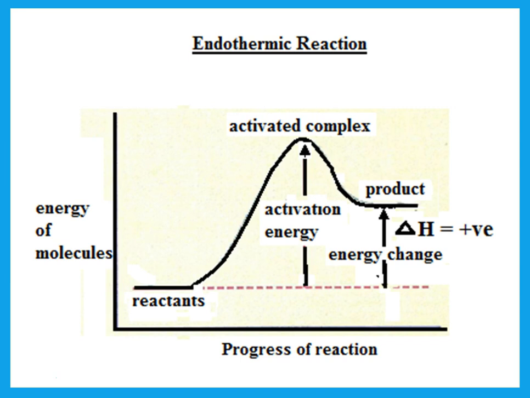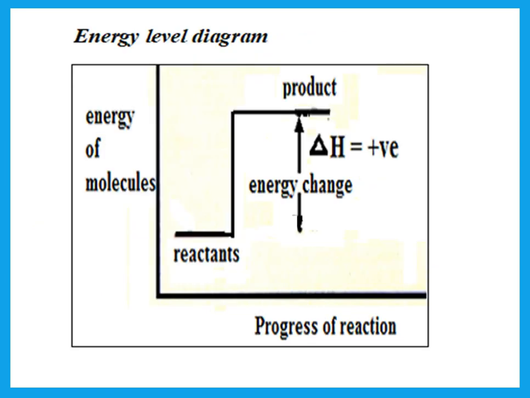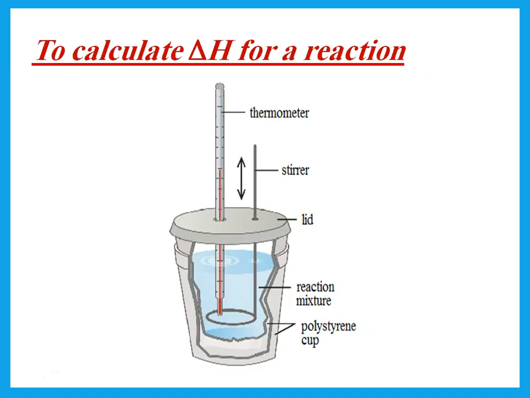Endothermic reaction, we said the reactants take in heat. That means the products will have more energy. And the difference in energy between reactants and products is the delta H. So in this case, it is positive. And again, the activation energy is the difference in energy between the reactants and the very top. And this would be the energy level diagram for the endothermic reaction.